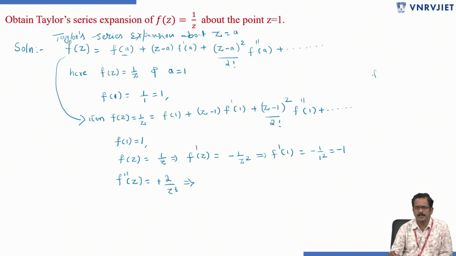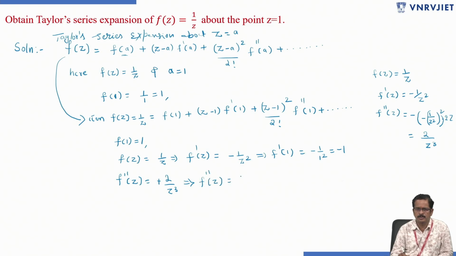See, f of z is 1 by z, whose differentiation becomes minus 1 by z square, as 1 by x differentiation is minus 1 by x square, similarly 1 by z differentiation is minus 1 by z square. f double dash of z means minus of minus 2 by z cube, on simplification, you will get 2 by z cube. So f double dash of z is 2 by z cube.